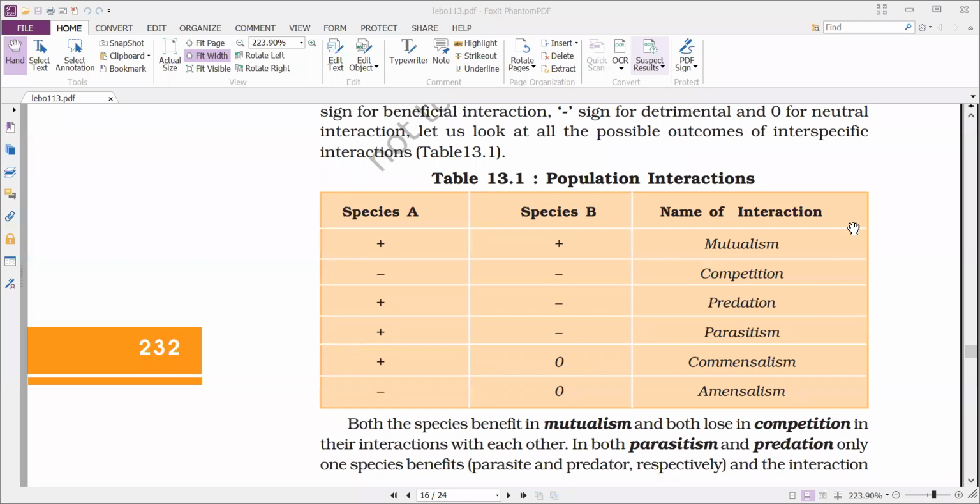And next, parasitism. Parasitism is also an interaction between two different species in which one organism is benefited and the other organism is detrimental, that means lost. One is the host and the second one is the parasite. The parasite here is benefited and the host is affected or detrimental.